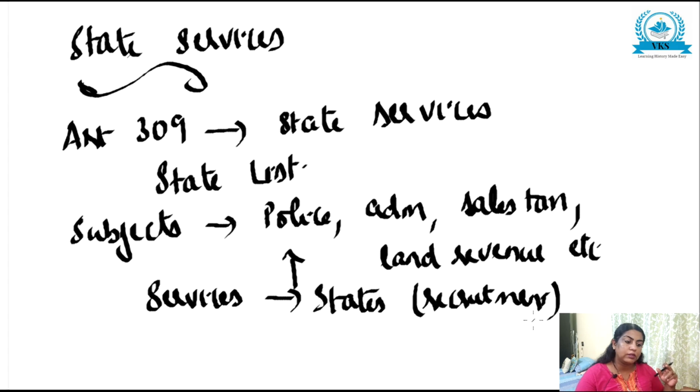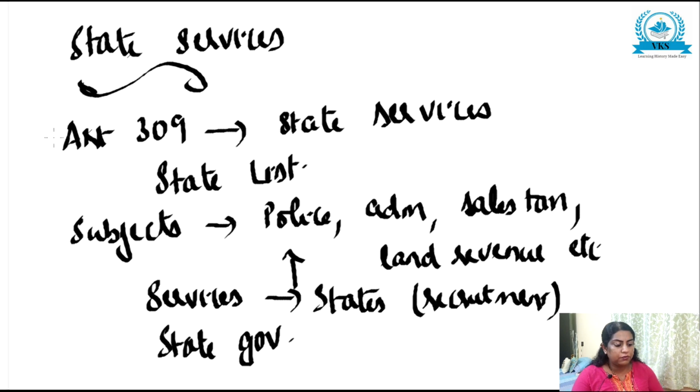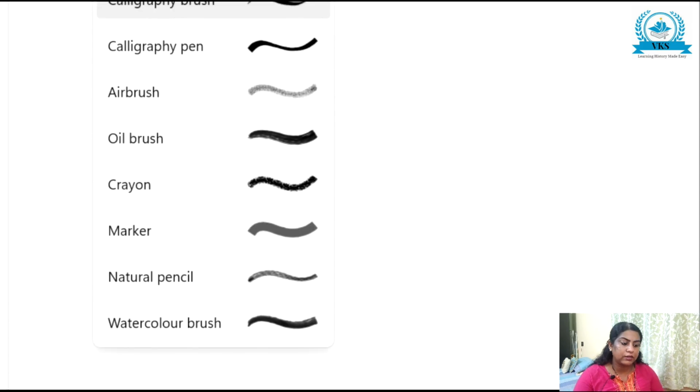As we saw, the central services were under the central government. Here, these function under the control of the state government. Now these state services also are classified, like we saw the classification of central services.